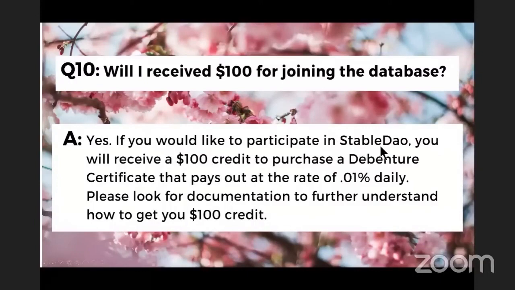That is in the terms and conditions of the Stable DAO presentation. You will receive 100 credit to purchase a debenture certificate that pays out at the rate of, actually it is 0.1%, not 0.01%, daily. Please look for documentation for further understanding of how to get your 100 credit. And this 0.1%, they're going to pay for the next 10 years. And that concludes